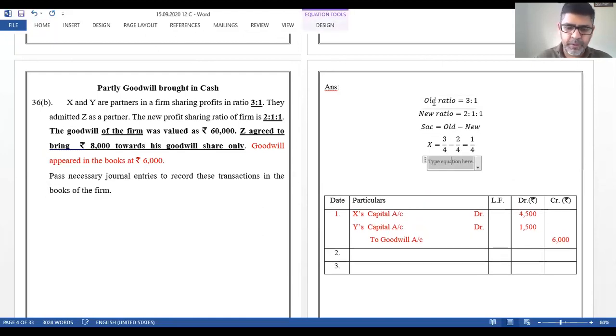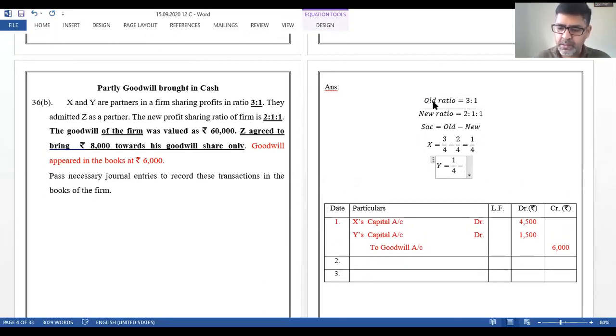For Y, as I have already told you, old is 1/4 minus new is also 1/4, so no change and no sacrifice. So X is the only one who sacrifices, so he should get the benefit of premium for goodwill, or Z should compensate X only.